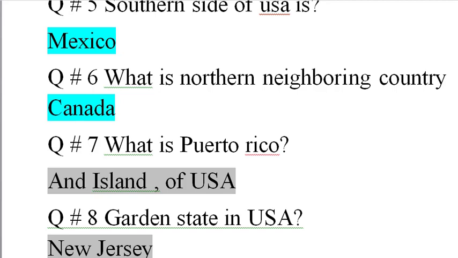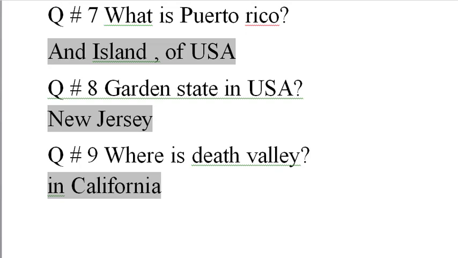Question number 7, what is Puerto Rico? An island of USA. Question number 8, garden state in USA is New Jersey. Question number 9, where is Death Valley? California.